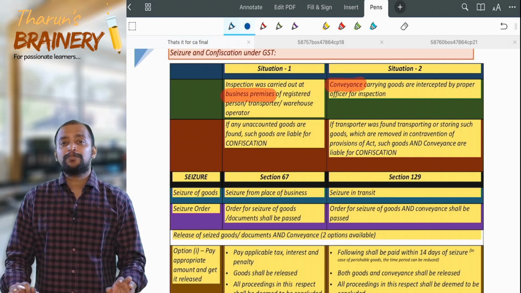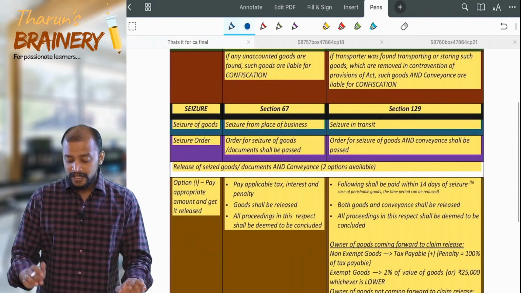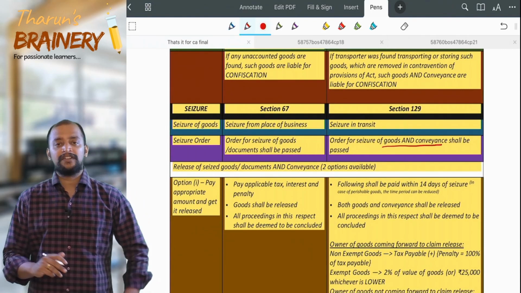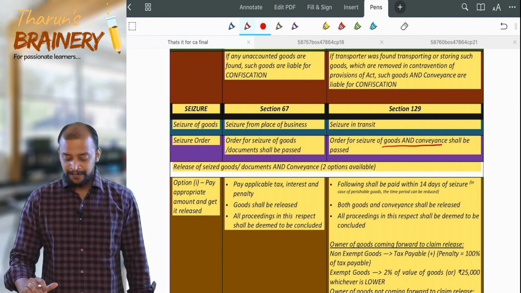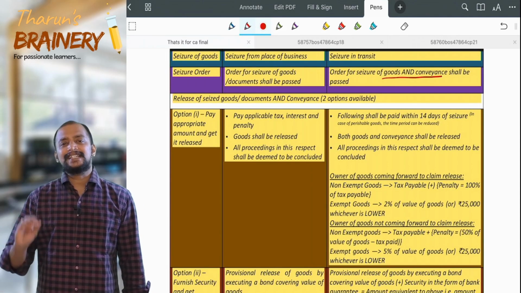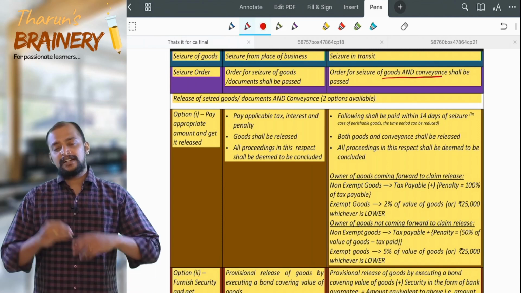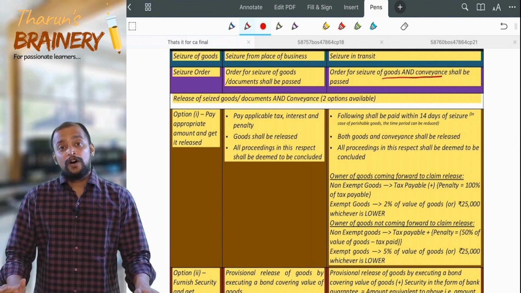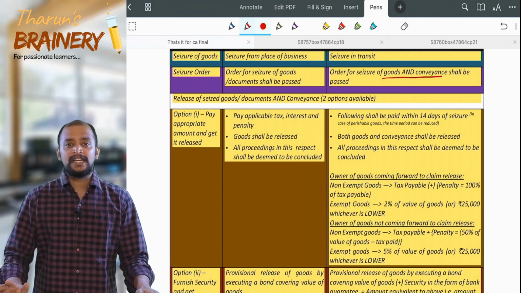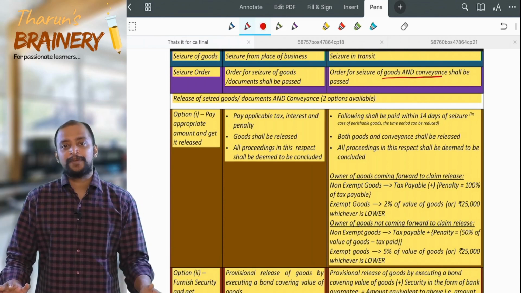Now a seizure order will be passed to seize both goods as well as conveyance. When it is not practically possible to seize, they will pass a detention order. So it is for both goods and conveyance. That's very important. Again, 2 options are given. What are those 2 options? Option number 1, pay tax, interest and penalty and take the goods. Or execute a bond and provisionally we will release the goods, thereafter pay tax, interest and penalty, so all proceedings will be concluded.